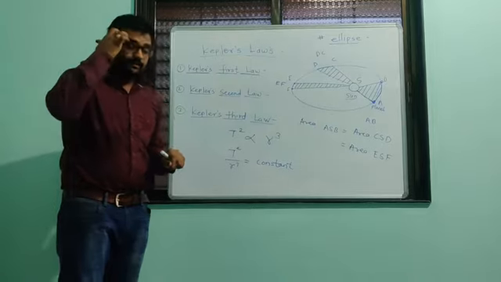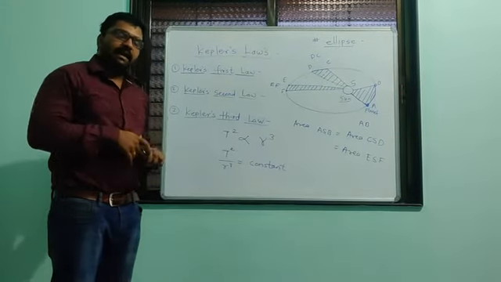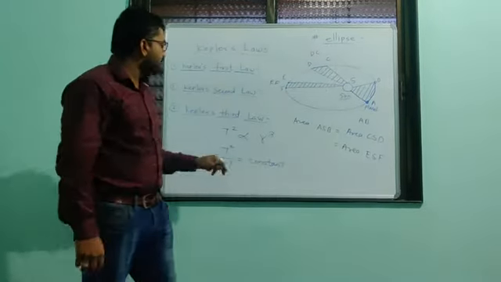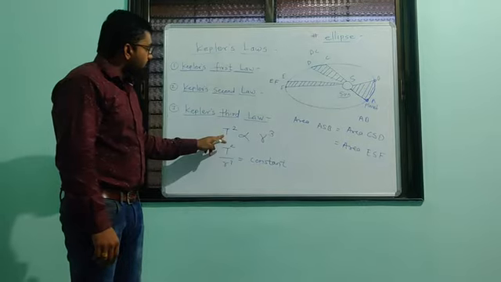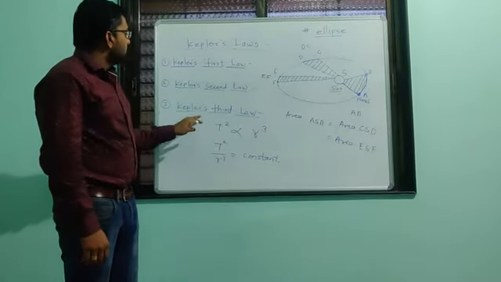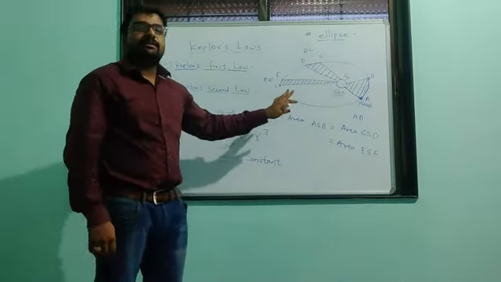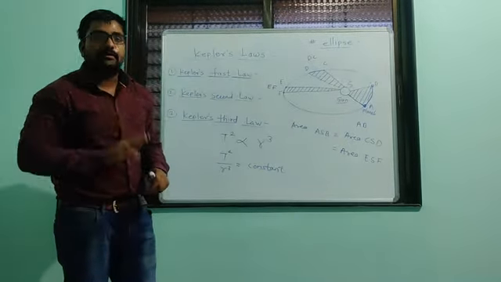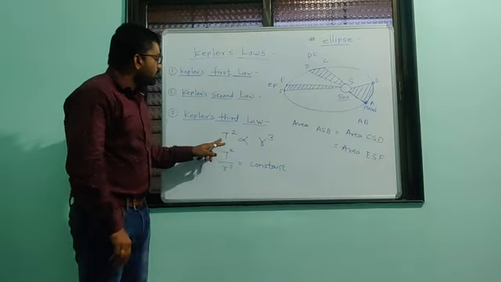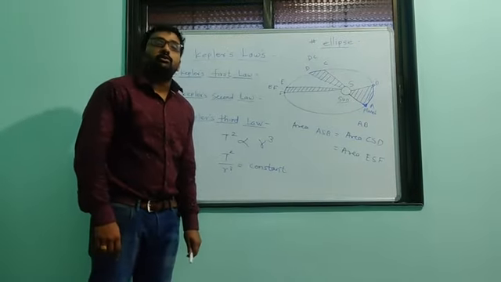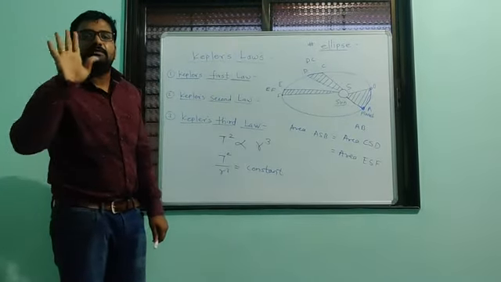The first statement is that the orbit of a planet is an ellipse with the sun at one of the foci. Kepler's second law: the line joining planet and sun sweeps out equal area in equal intervals of time. And the third law: the square of the time period of revolution of any planet around the sun is directly proportional to the cube of the mean distance between planet and sun.